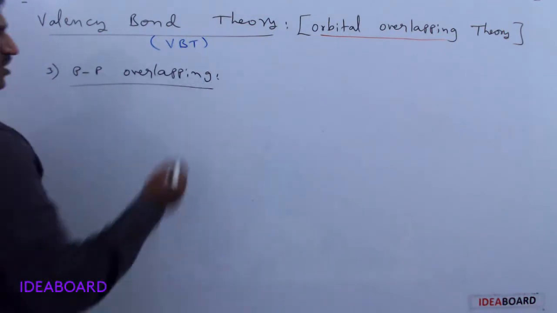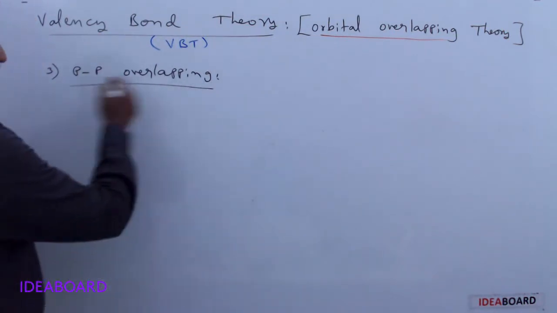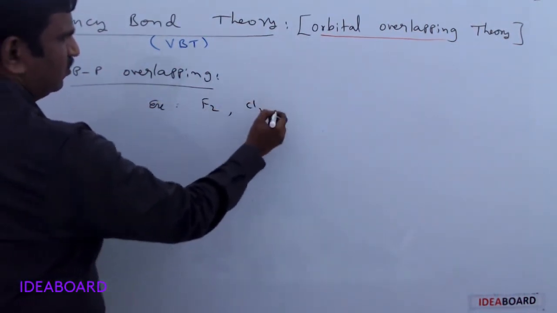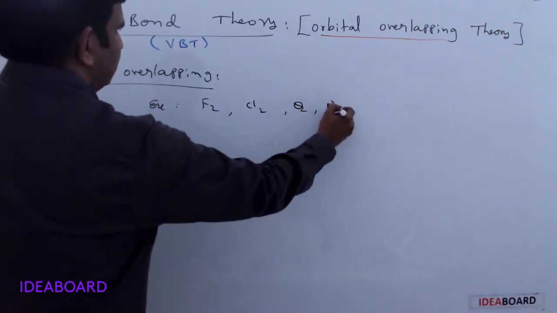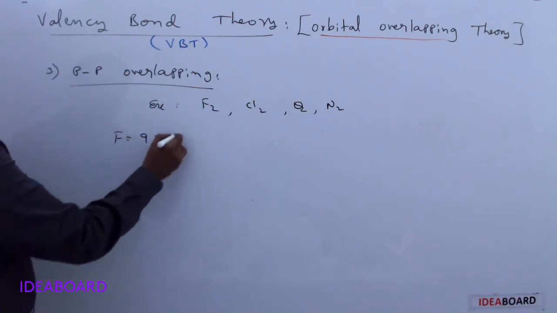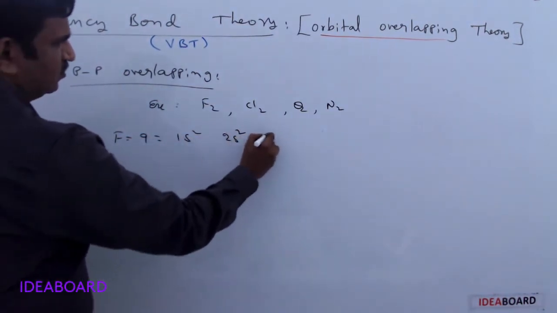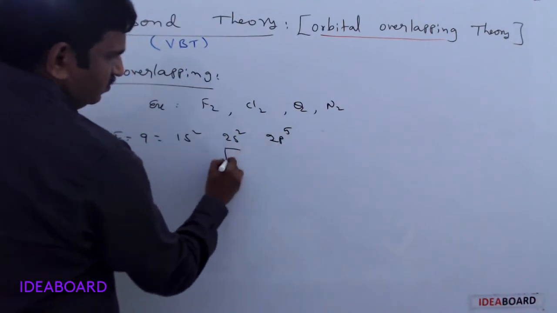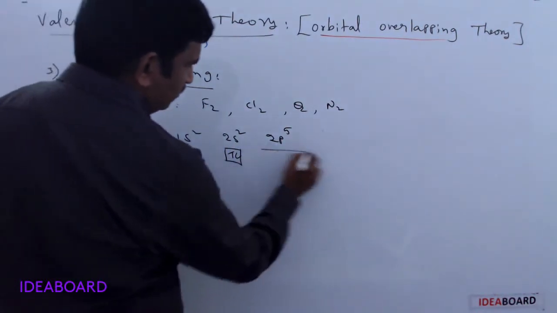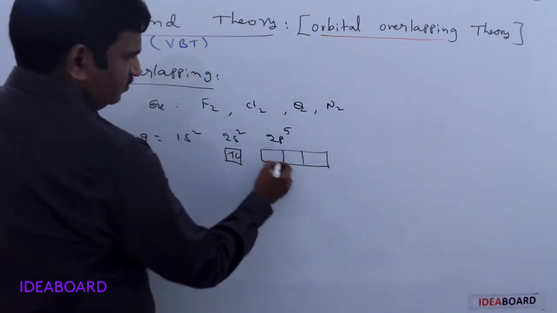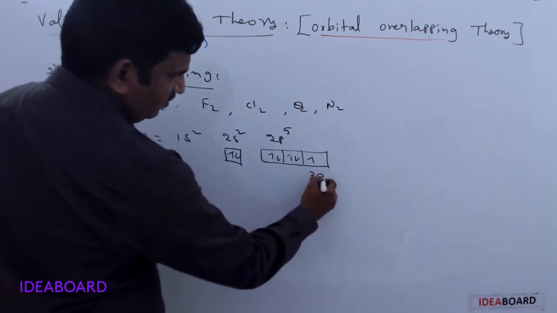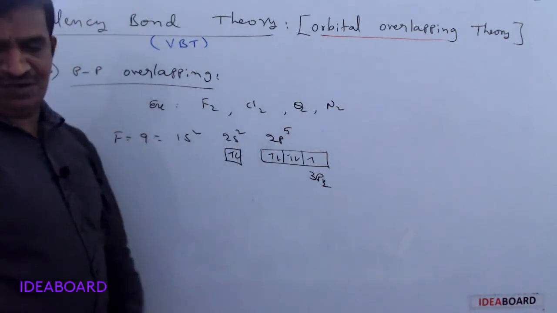The third type of overlapping is pp overlapping. Examples for this are fluorine, chlorine, O2 or N2. Suppose fluorine is taken. Fluorine atomic number is 9, configuration 1s2, 2s2, 2p5. Here in the 2pz orbital, it has one unpaired electron.